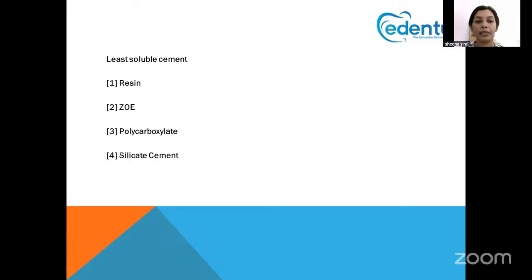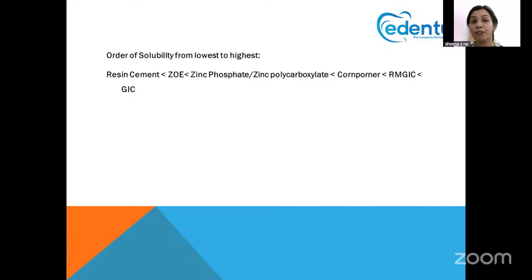Least soluble cement. So which is the least soluble cement? For that, we have to know the types of cement and the order of solubility from lowest to highest. We know that there are resin cements, zinc oxide, zinc phosphate, zinc polycarboxylate. The order of solubility is lowest in the resin cements, then comes the zinc oxide cement, then the zinc phosphates and zinc polycarboxylate cement, then comes the compomer, RMGIC and GIC.